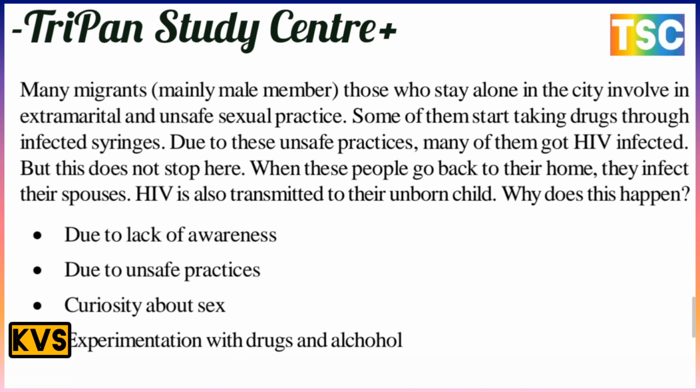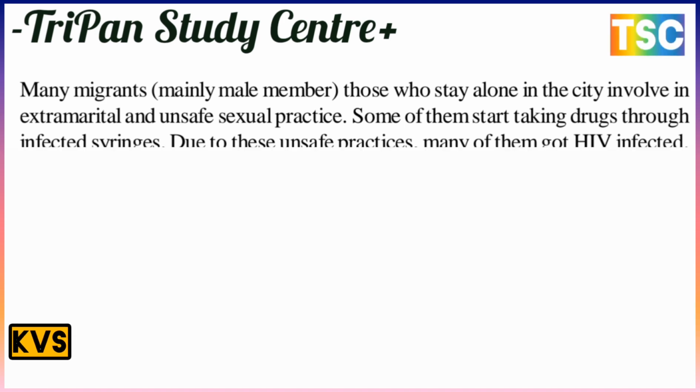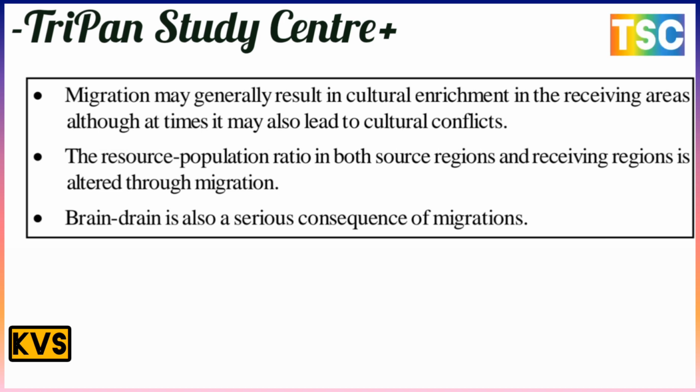And why does this happen? Due to lack of awareness, unsafe practices, and experimentation with sex, drugs and alcohol. This is the most important point in this box, note this point in your copy. Migration generally results in cultural enhancement in the receiving area, though at times it may also lead to cultural conflict. The population ratio of both the source region and the receiving region is altered through migration. And brain drain is also a serious consequence of migration.